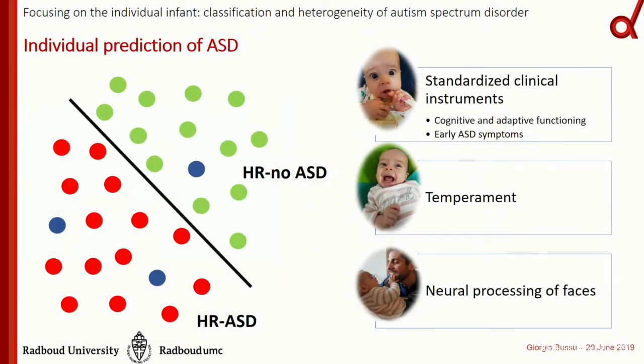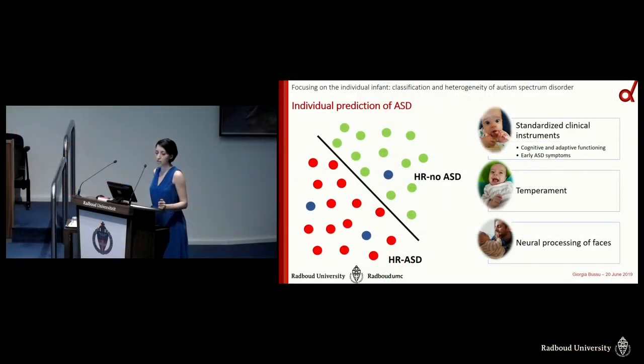In the first one, I used measures of cognitive and adaptive functioning and early symptoms at 8 and 14 months. In the second one, I used measures of temperament at 8, 14, and 24 months. And in the third one, I used measures of neural processing of faces at 8 months.